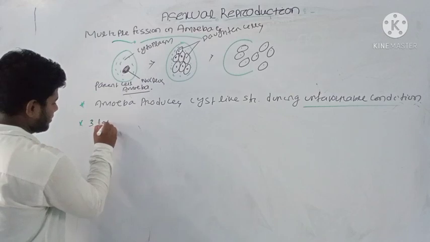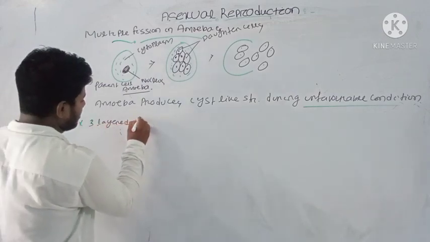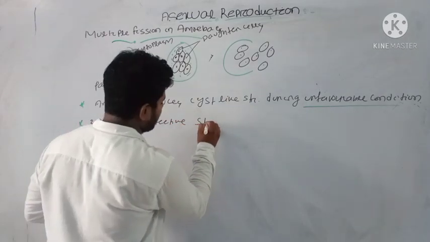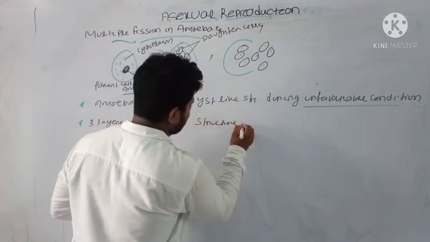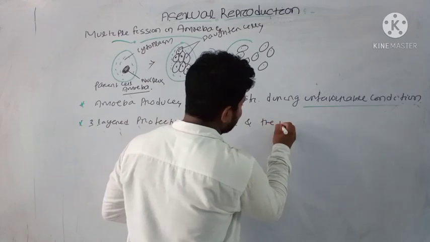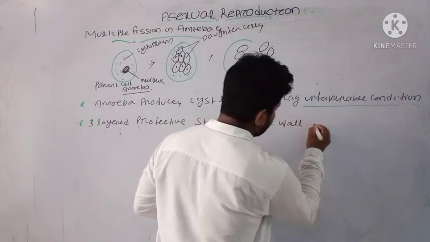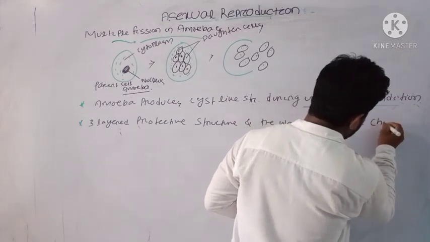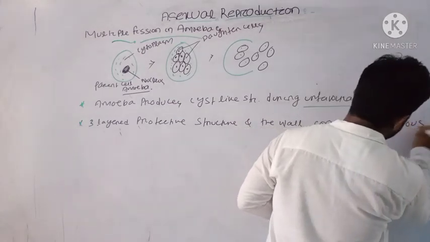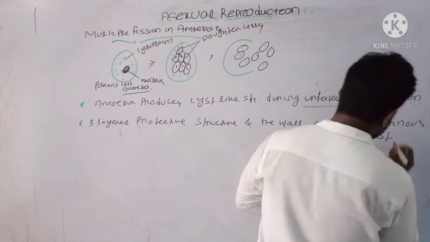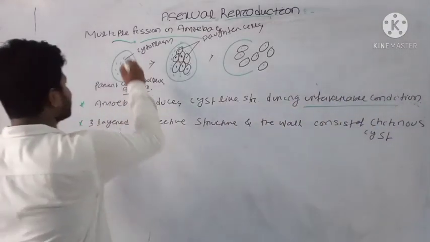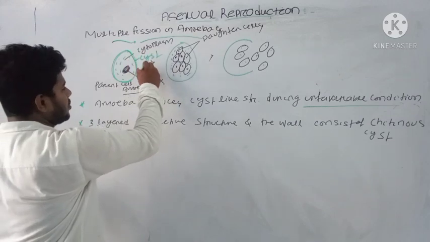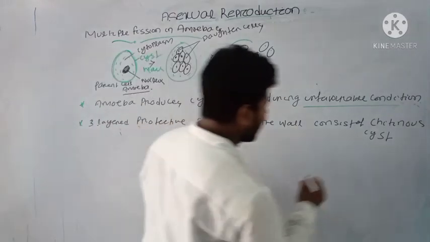and the wall consists of a chitinous cyst. Here you can see this is the cyst wall.